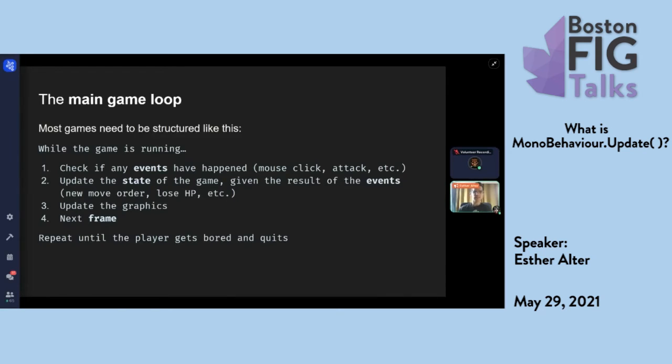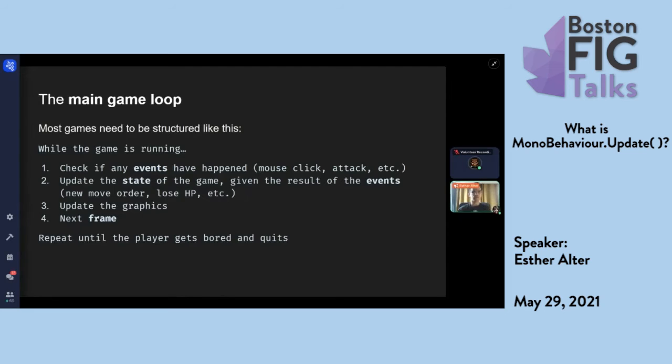The second step is, given the state of the game, given the result of the events, you update the state of the game. So if you received a mouse click, then maybe that means new move orders. If there was an attack event, something loses HP, and so on and so forth. And then from there, you update the graphics. So if something lost HP, you might have to play a certain animation. And then you go to the top of the loop again.